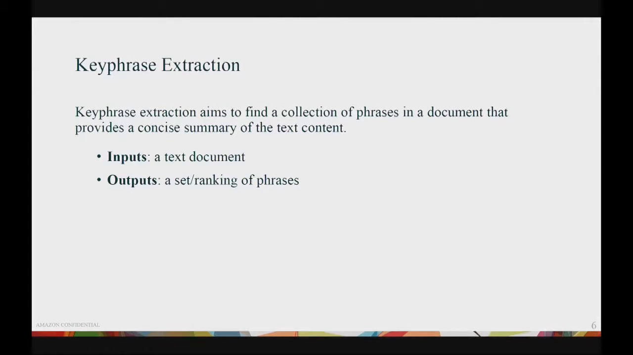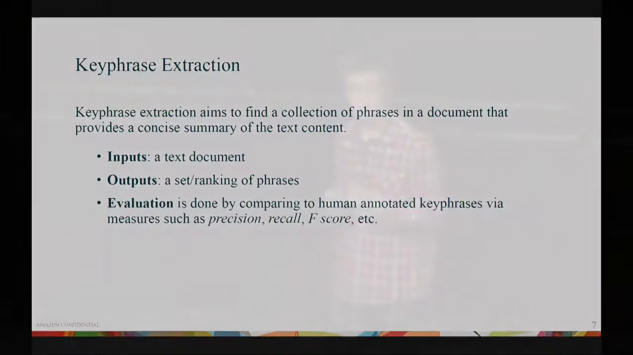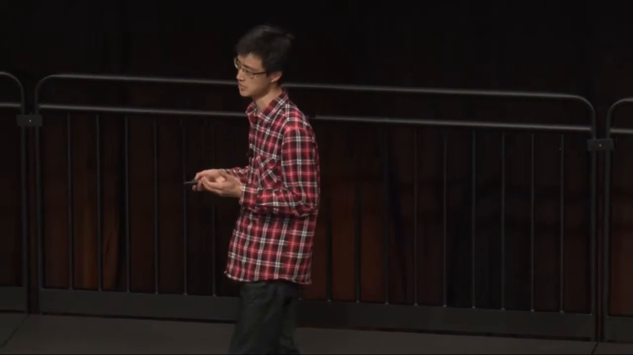The goal of keyphrase extraction is to find a collection of phrases in a document that provide a concise summary of the content. So here, the input is a text document, and the output is a set, or say a ranking, of phrases. To evaluate the output, what we typically do is to compare the phrases we extracted with the phrases provided by human annotators, using measures such as precision, recall, and F-scores.